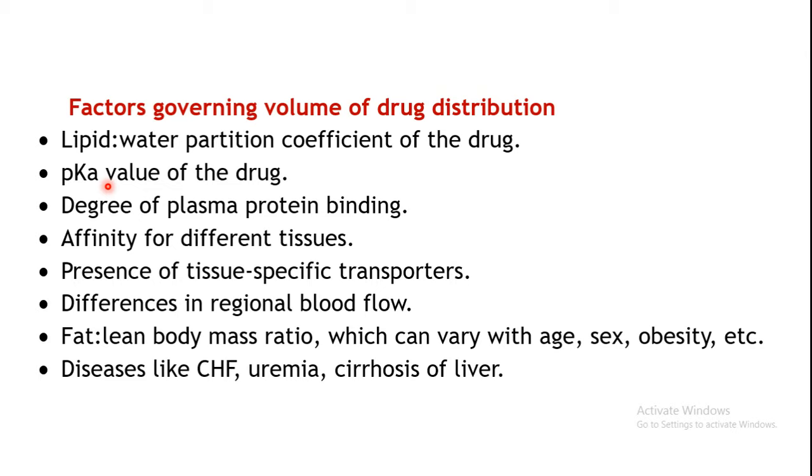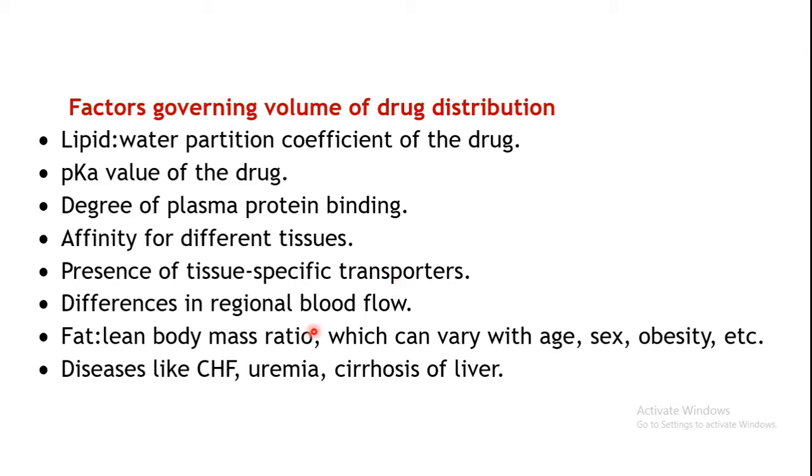In turn, it will affect the transport across the membrane. The degree of plasma protein binding, because that will restrict the drug to the vascular compartment. Affinity for different tissues, so those drugs which are bound to very different tissues will have very large volume of distribution. Then presence of tissue specific transporters that can move your drug from one compartment to other.